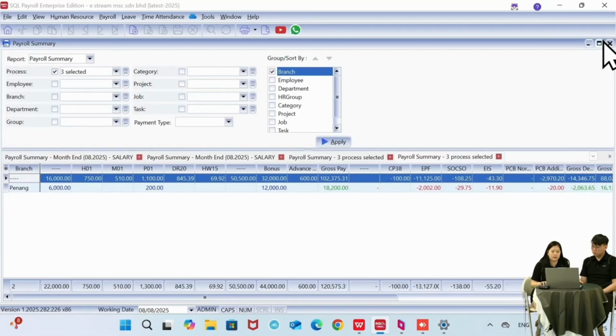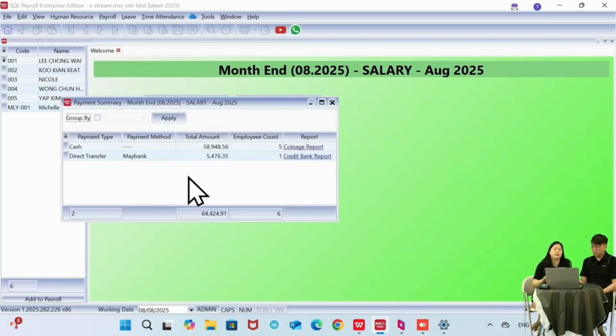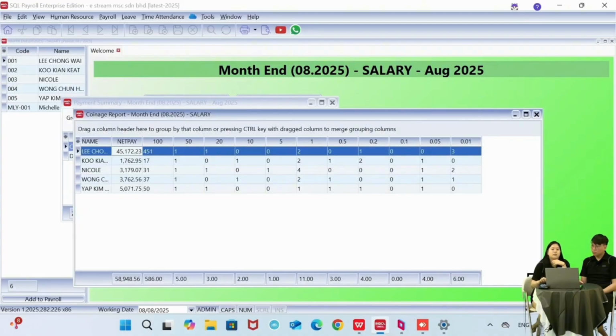Okay, and then the next one that we have is the payment summary. So I can click on payment summary. Just now we have set the payment method, right? Which is you can either use cash, check, or direct transfer. So if your company is using the cash method, we have the coinage report over here. So you can click on coinage report, and it's just a summary that the system shows you, what kind of notes that you have to prepare.